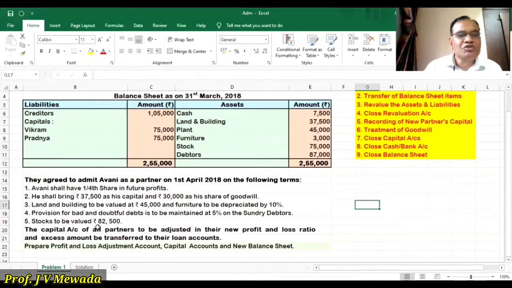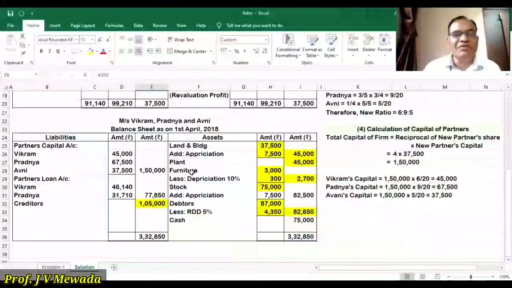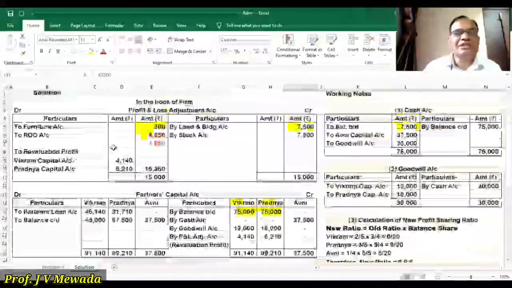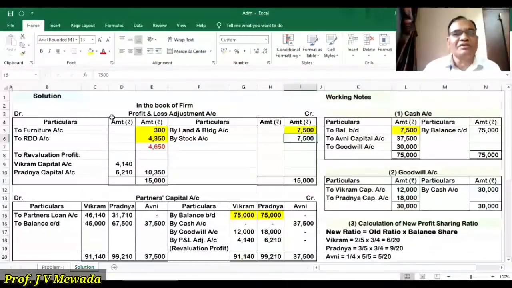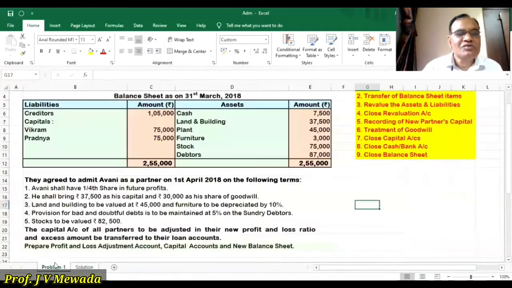Adjustment number 5. Stock is to be valued at 82,500. So now again we'll refer to the stock here. Stock is 75,000, add appreciation 7,500 as told to us. So we are adding 7,500. Our total is 82,500 and 7,500 is a profit. So we are writing on the credit side of the profit and loss adjustment account. So adjustment number 3, 4 and 5 is over.